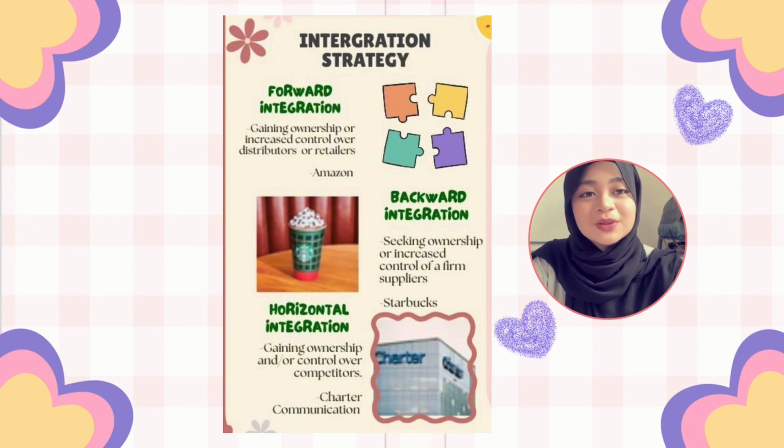A major example is Charter Communications, which acquired Time Warner Cable and Bright House Networks, creating one of the largest TV and internet companies in the US with 24 million customers.